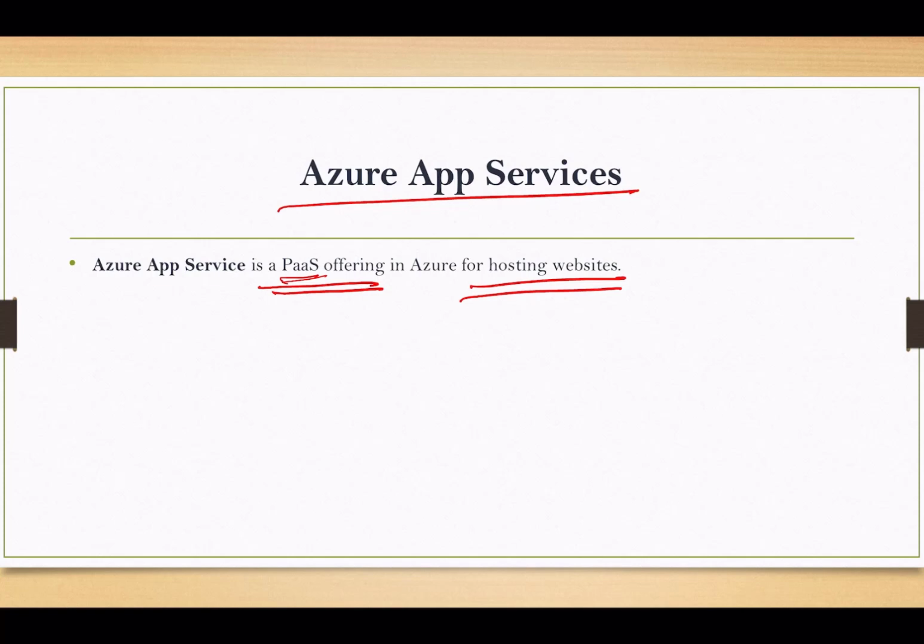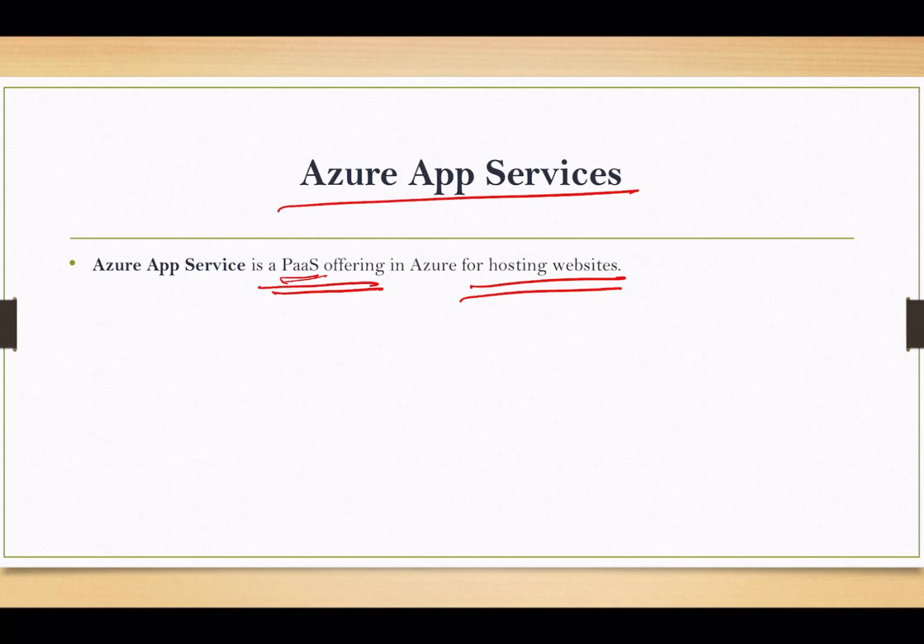In addition to basic web hosting services, App Service also offers many additional features that we can easily add to our web application. Also we can flip a switch within the Azure portal.